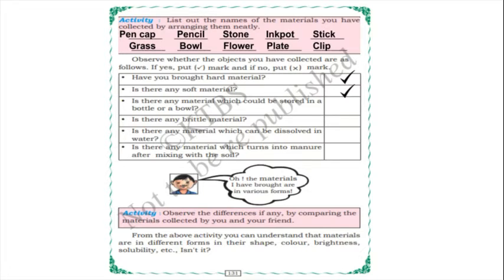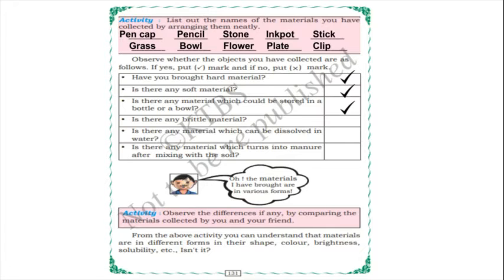And is there any material which could be stored in a bottle or a bowl? Yes, in a bottle or bowl. So what should we do? Is there any material which could be stored in a bottle or bowl? Grass and flower, isn't it?